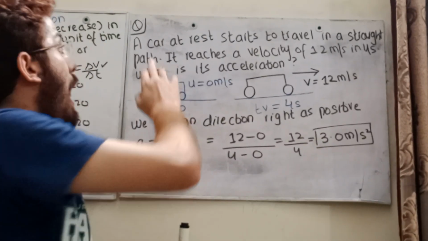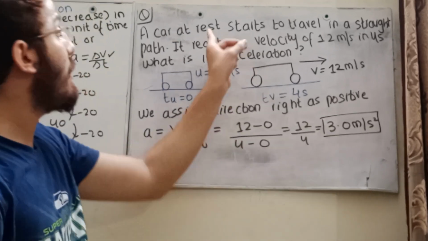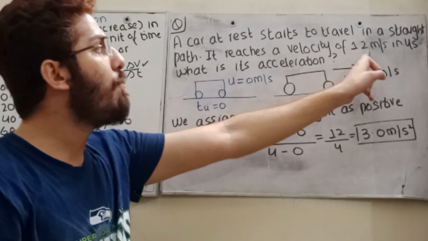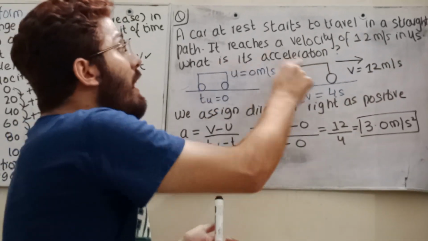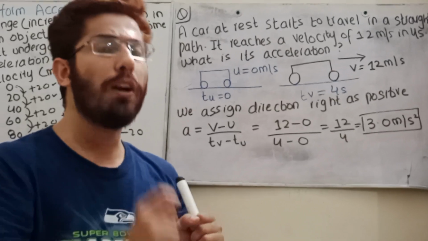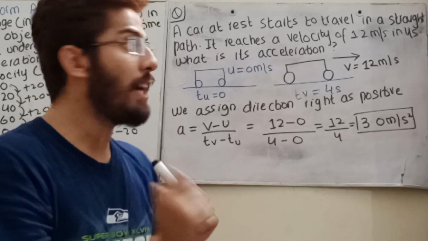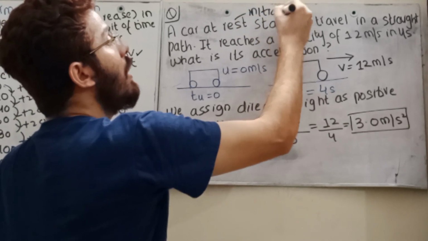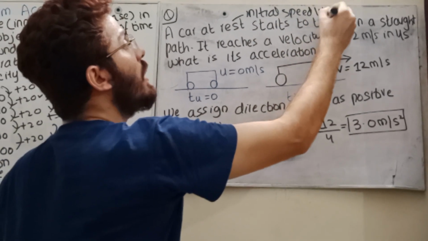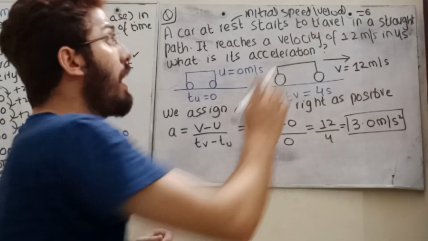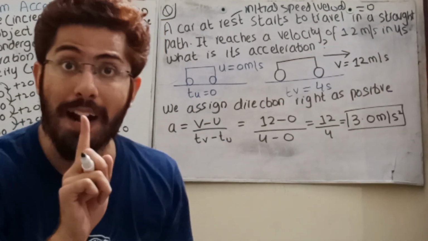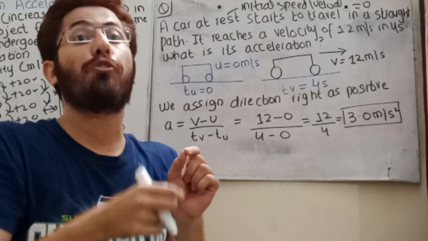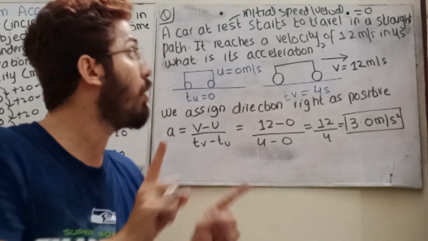Now, students, a car at rest starts to travel in a straight path. It reaches a velocity of 12 meter per second in 4 seconds. What is its acceleration? Student, always remember, you are going to make the data. A car at rest means that the initial speed, or you can say velocity, is 0. But do remember one thing, student, it is not mandatory that every time you see rest you are going to write initial speed or velocity is 0. It is not mandatory. Be careful, okay?